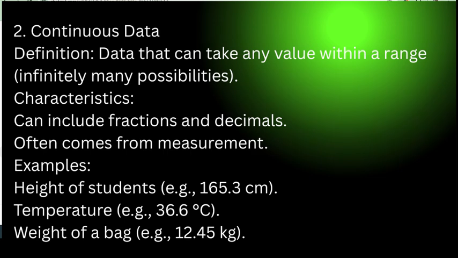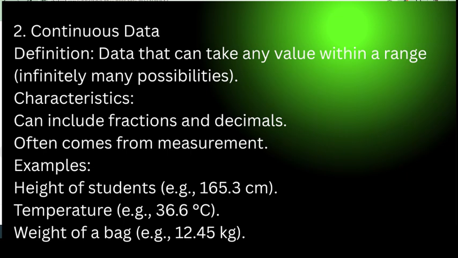This kind of data comes from measurement, when you're trying to measure something. So it's not going to be a whole thing. It could range from whole numbers to decimal or fractional values alongside whole numbers. So that is called continuous data or continuous value.